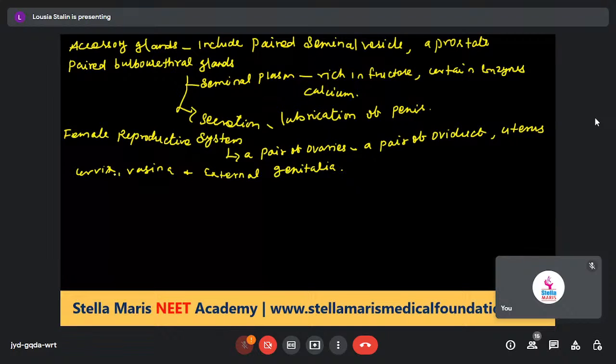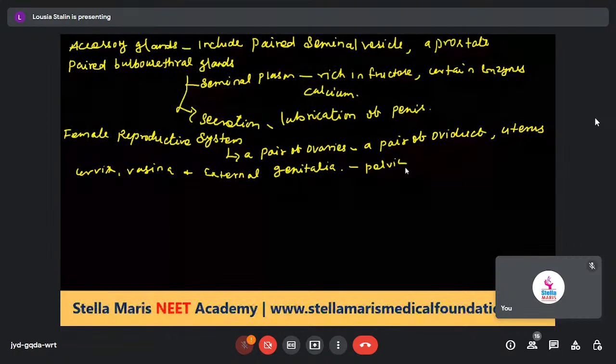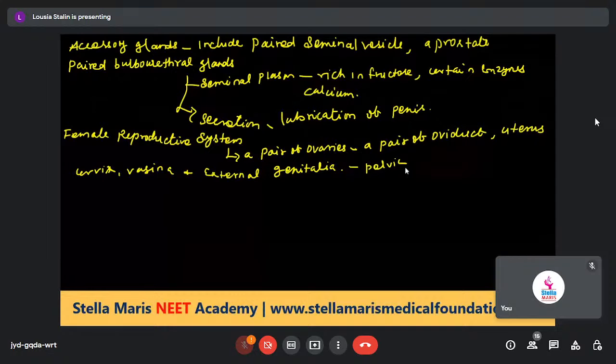external genitalia. Okay? So the female reproductive system is located in the pelvic region. Along with these parts, it has the mammary glands, a pair of mammary glands. The mammary glands are also integrated to support the process of ovulation.